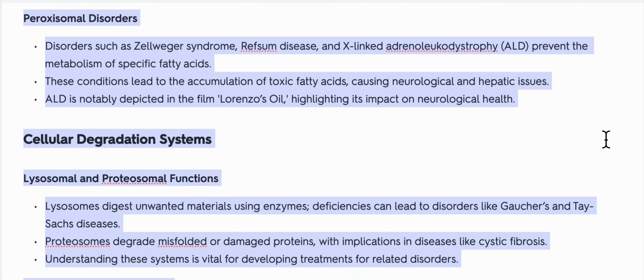Peroxisomal disorders. Disorders such as Zellweger syndrome, Refsum disease, and X-linked adrenoleukodystrophy, ALD, prevent the metabolism of specific fatty acids. These conditions lead to the accumulation of toxic fatty acids, causing neurological and hepatic issues. ALD is notably depicted in the film Lorenzo's Oil, highlighting its impact on neurological health.